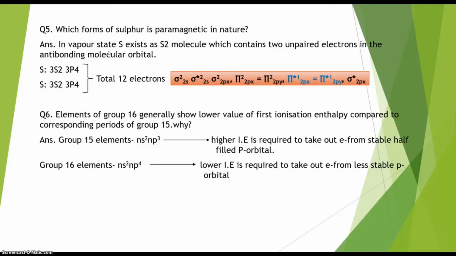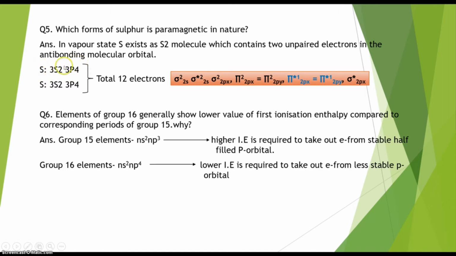Now we are going to discuss question number 5. What is question number 5? Which form of sulfur is paramagnetic in nature? First of all, in the vapor state, sulfur exists as the S2 molecule, which contains 2 unpaired electrons in the antibonding molecular orbital. If I explain this, suppose it is a sulfur atom, one sulfur atom